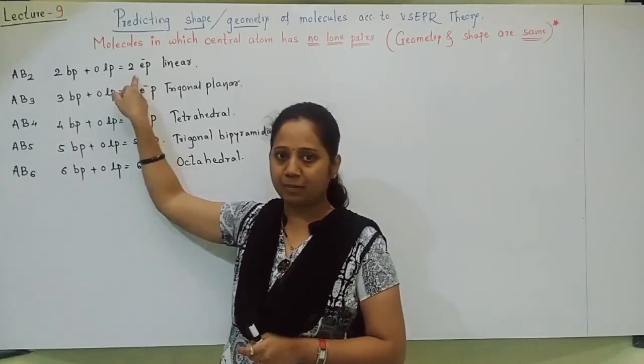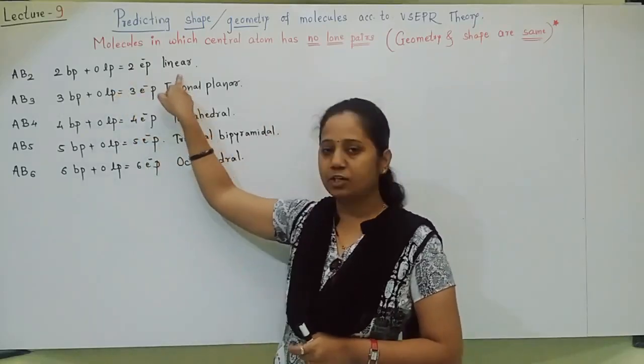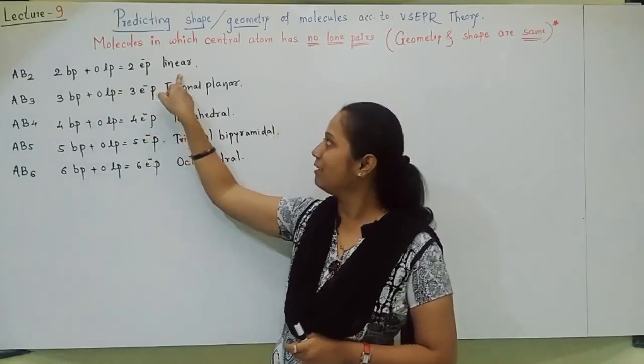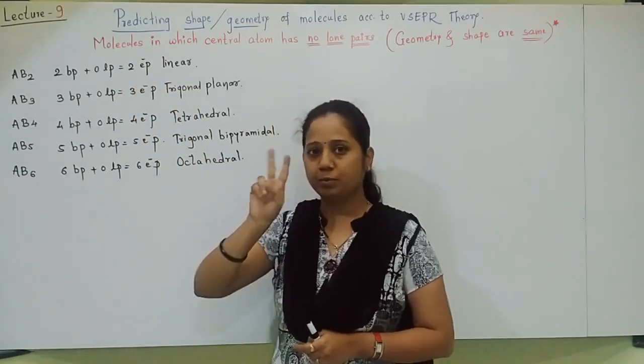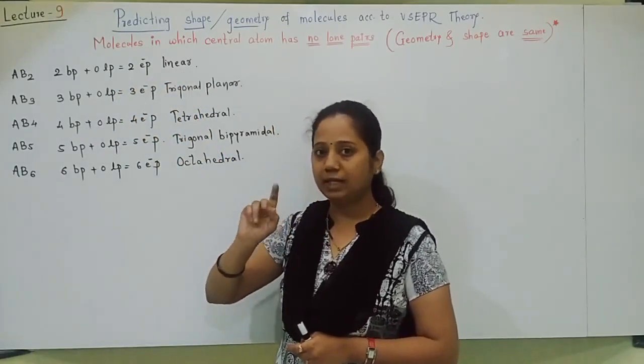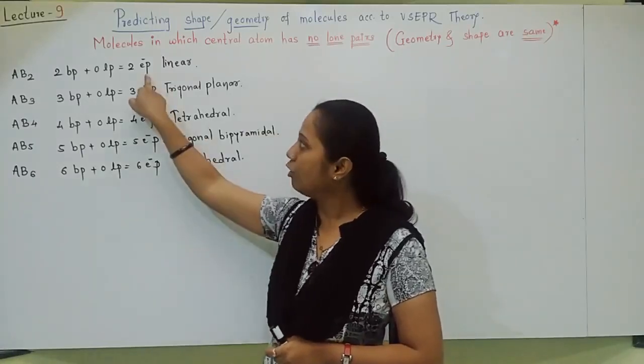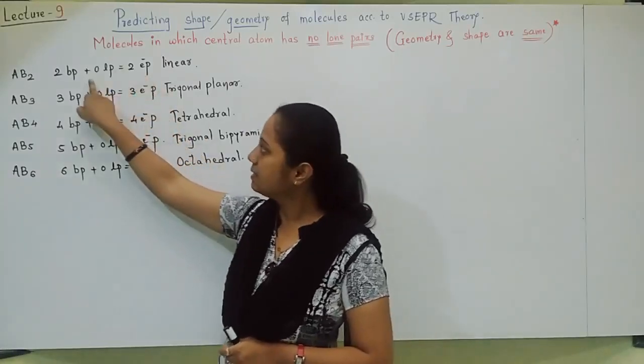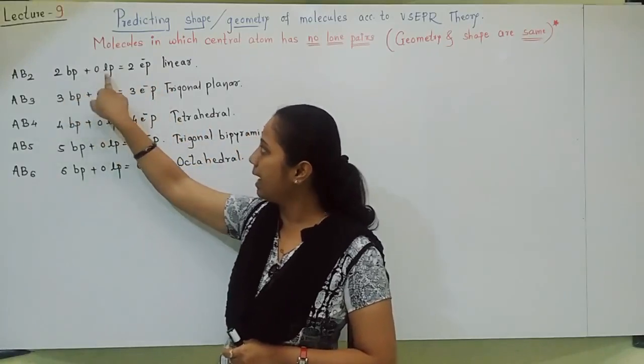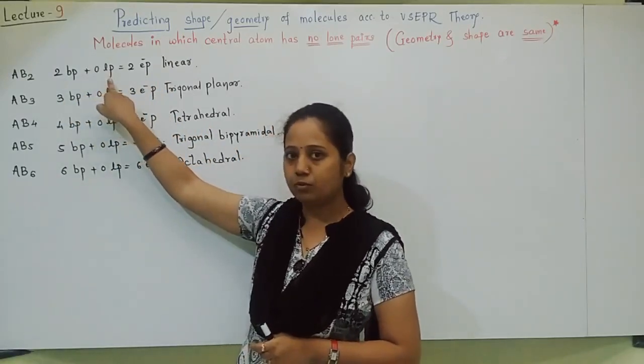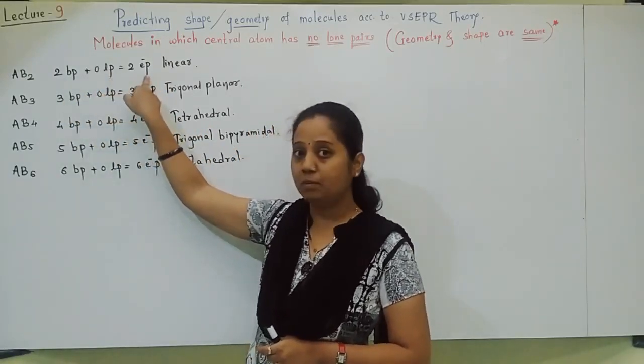If 2 electron pairs are there, always shape or geometry will be linear. 2 means linear. What two? Electron pairs 2. Electron pair is the sum of bond pair and lone pair; both together are called electron pairs.